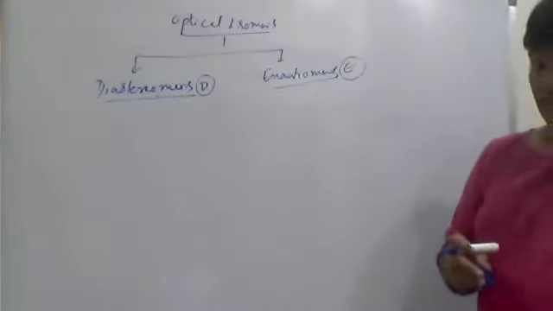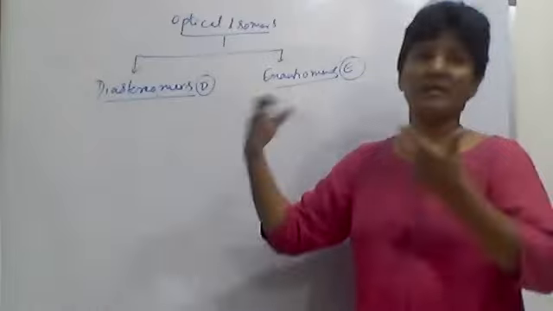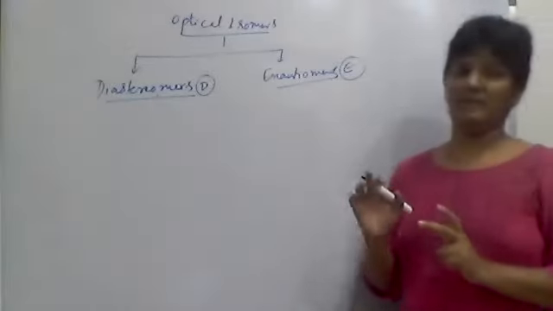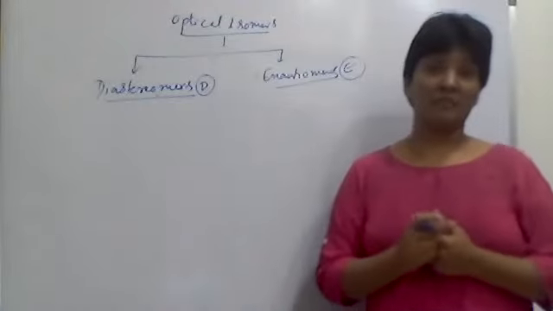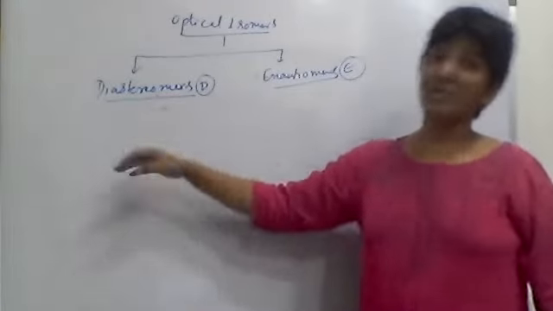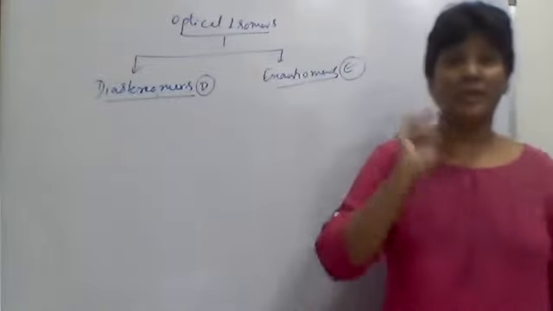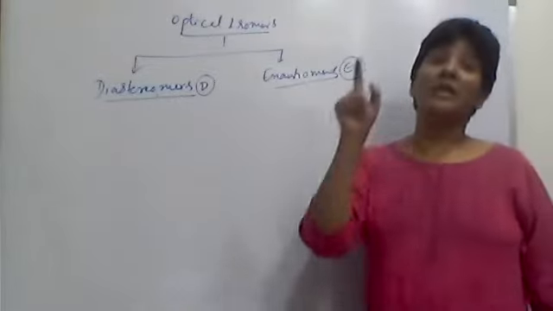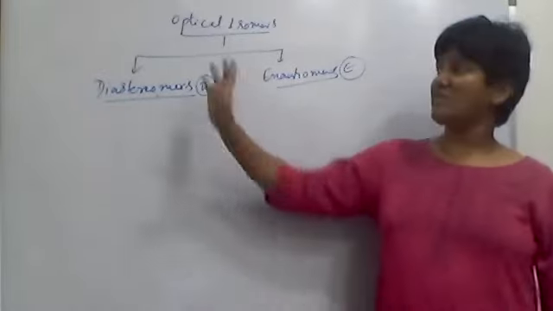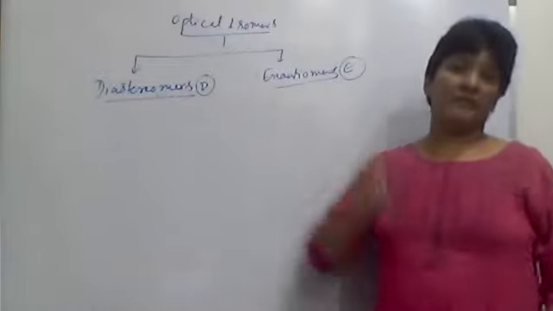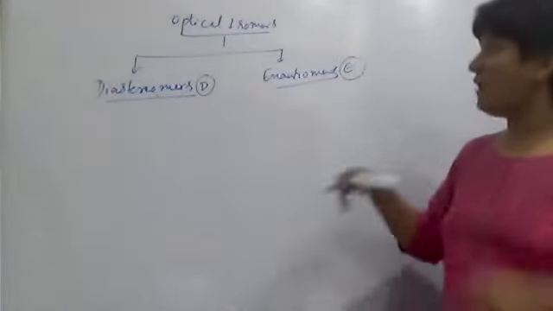So see here, both are chiral. Diastereomers are also chiral and enantiomers are also chiral, and both are optically active. It means diastereomers can also rotate plane polarized light to the left or right side, and enantiomers can also rotate it, same as diastereomers. But they are different. How do you define them?